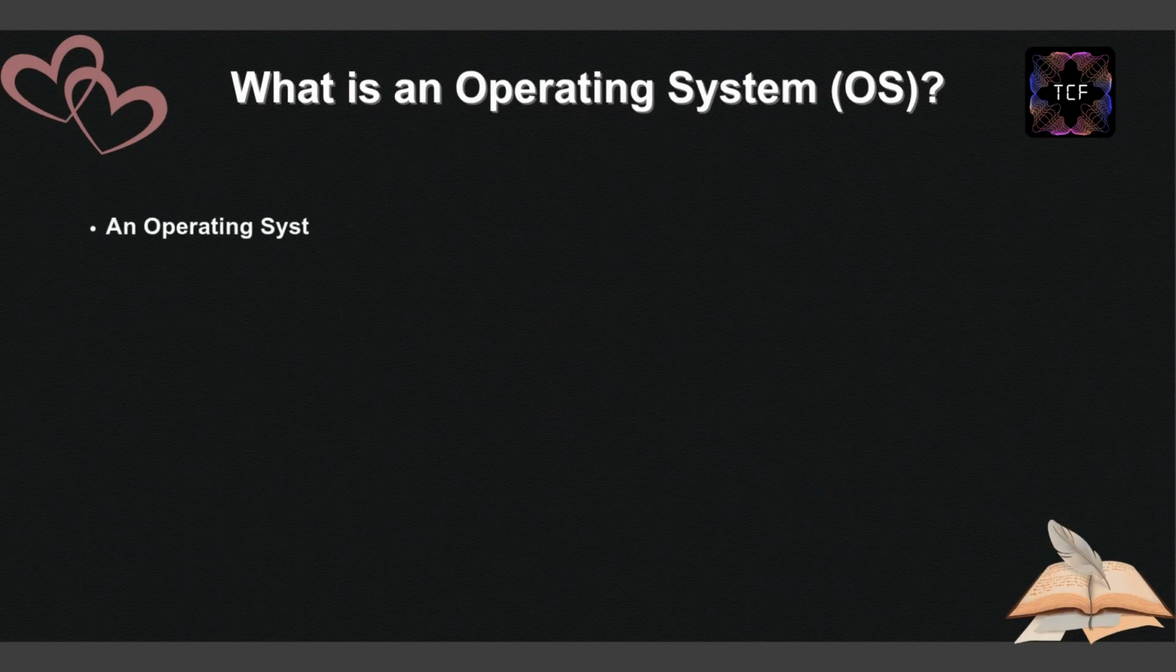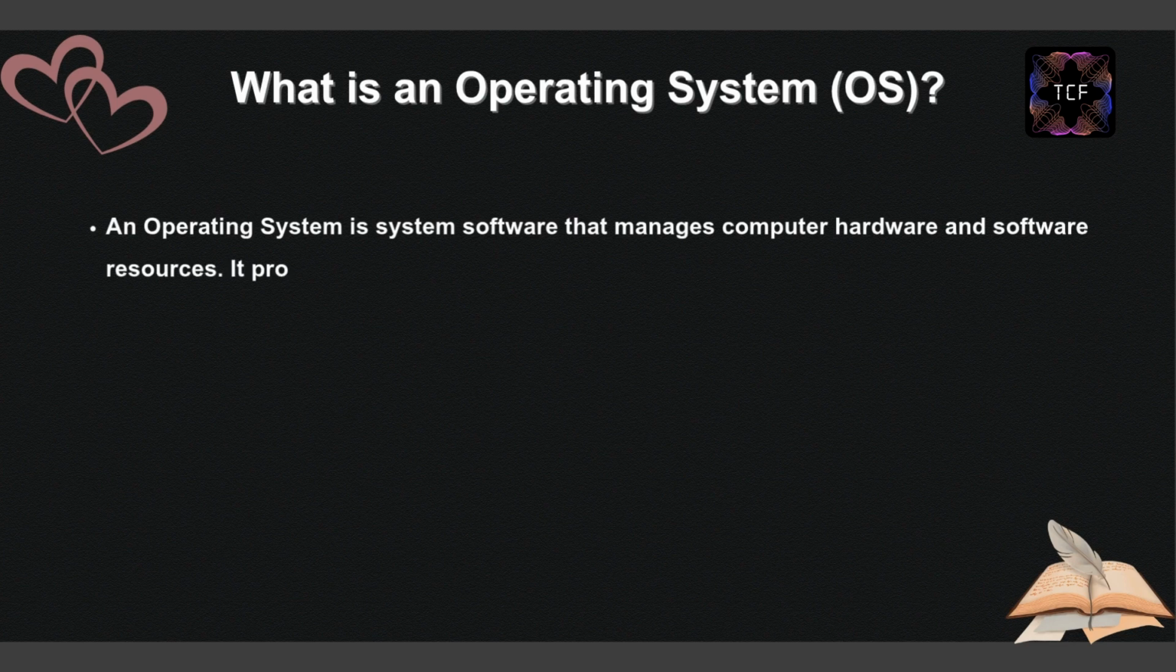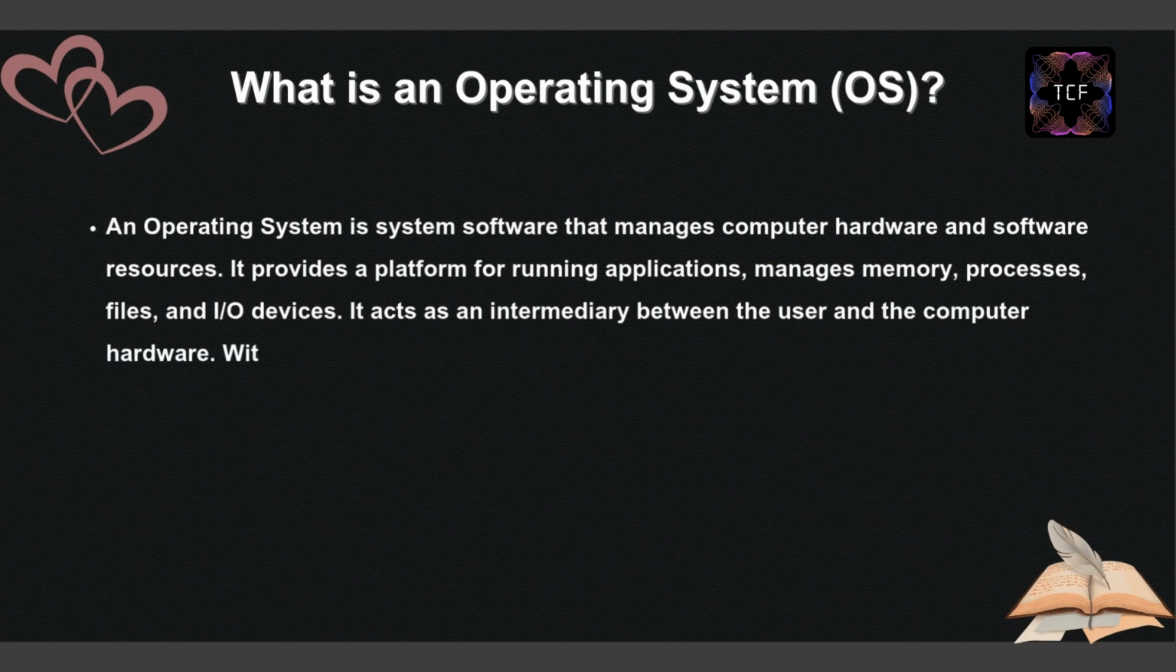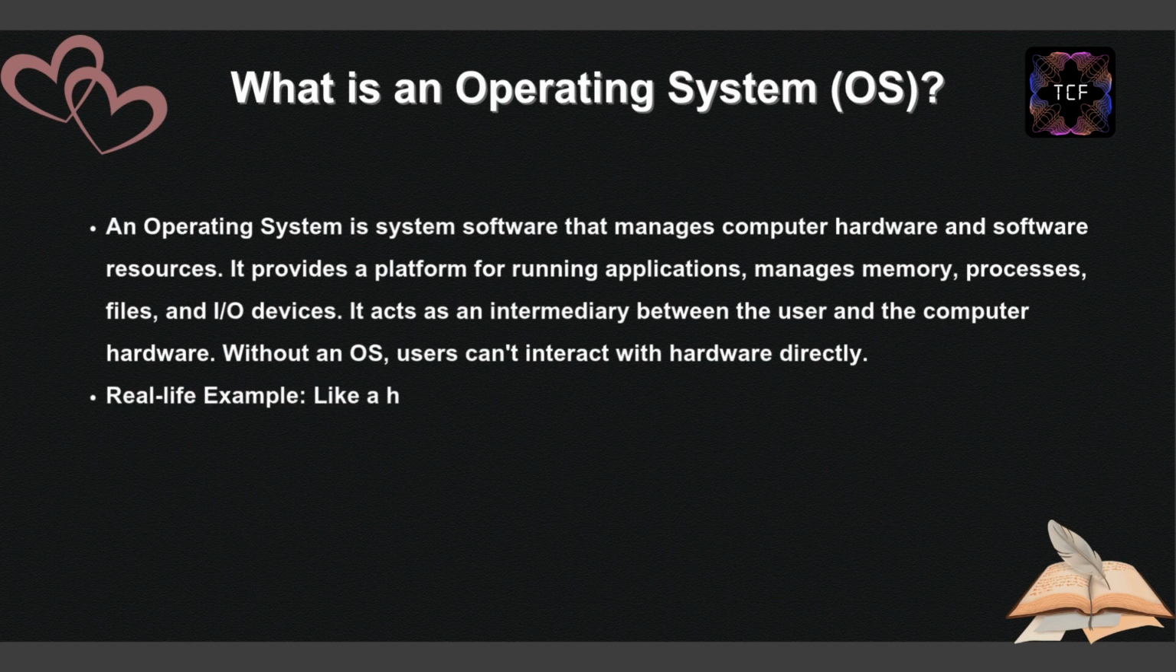What is an operating system? OS. An operating system is system software that manages computer hardware and software resources. It provides a platform for running applications, manages memory, processes, files, and I/O devices. It acts as an intermediary between the user and the computer hardware. Without an OS, users can't interact with hardware directly.